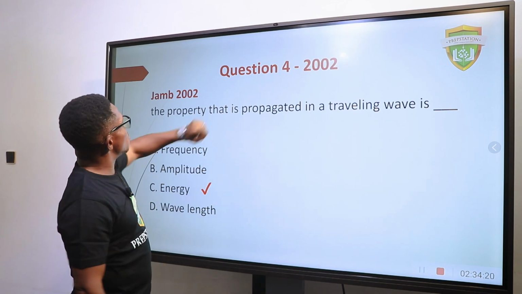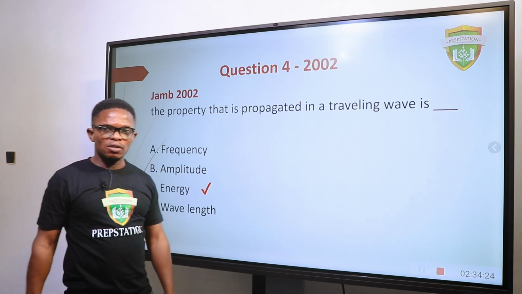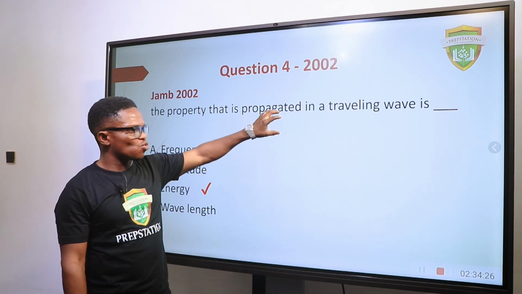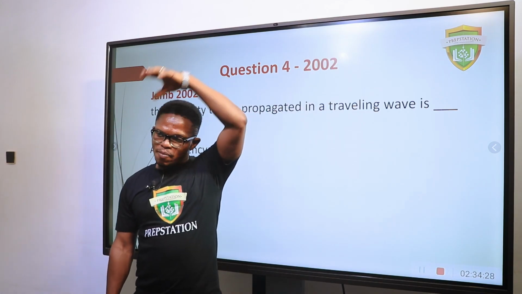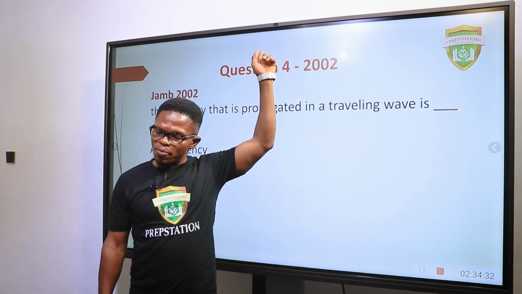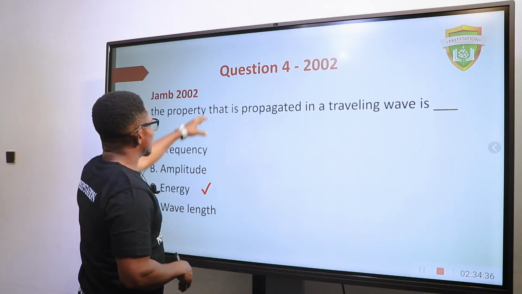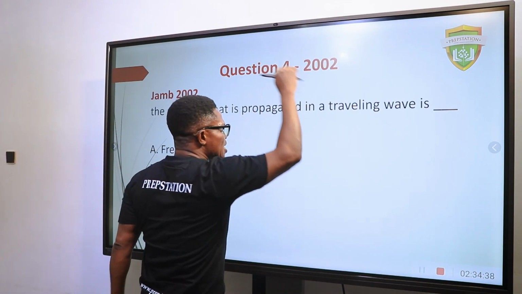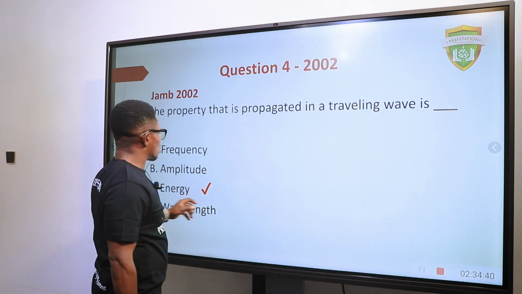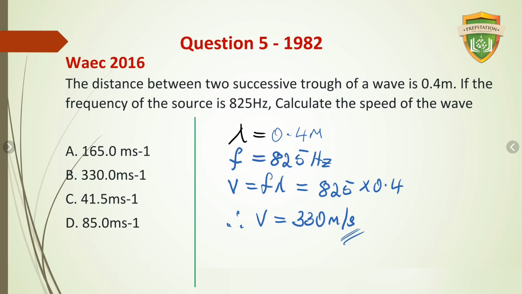So the property that is propagated in a traveling wave is energy. Yes, I explained that before. What is a wave? A wave is a disturbance that travels through a medium for just one purpose: to transfer energy. So the property that is propagated in a traveling wave is simply what? Energy.